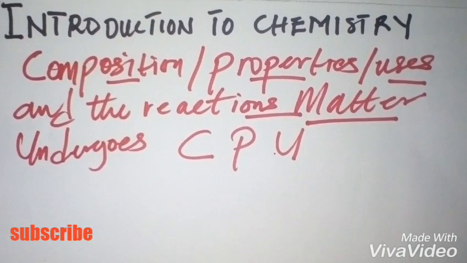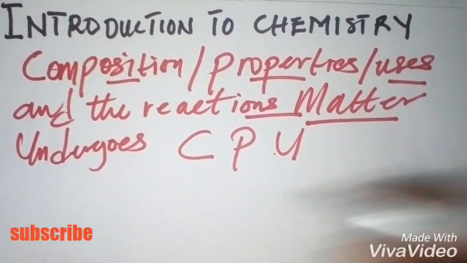Why do we use the word mass? Because mass is constant. That is, mass is fixed from place to place. Wherever you are, mass is the same. That is, the mass of a book in Nigeria is the same as that in Canada. So if I have the mass of a book as 2 grams in Nigeria, it will be the same in USA or Canada, anywhere I go. But the weight of a book in Nigeria will vary when you take that same book to the USA. So weight varies from place to place, while mass is always constant. That's why we say that matter is anything that has mass and occupies space.